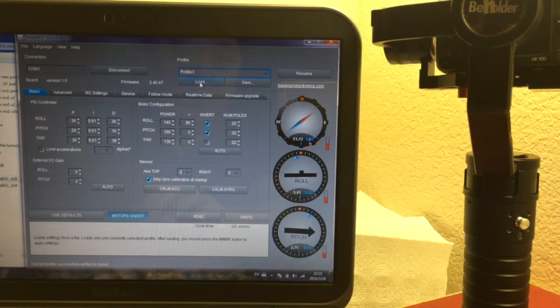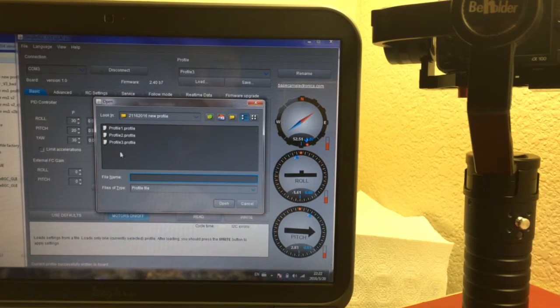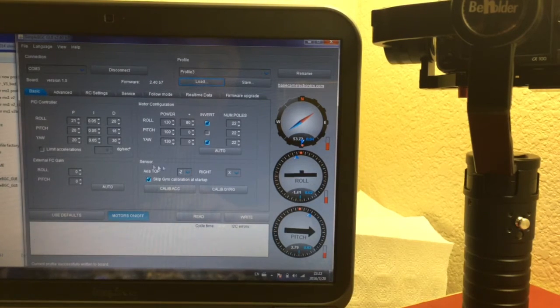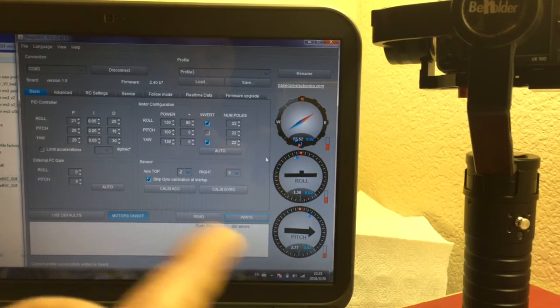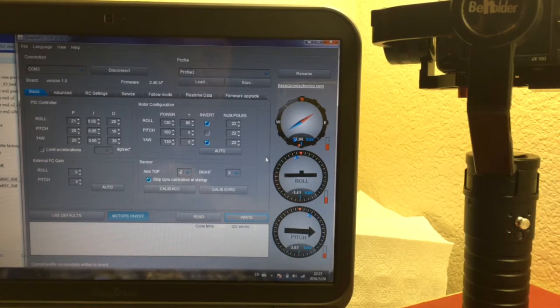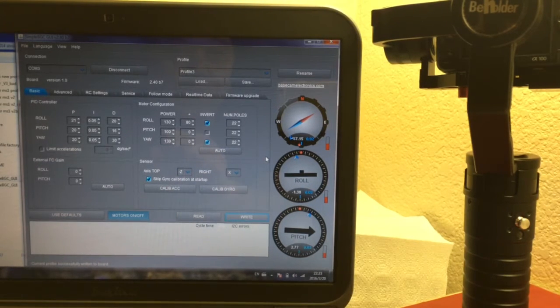Let's load the newest factory profile. That's the profile 3. Then click open. Now the data go into the profile 3, the new one. That's written. Now all the new profiles we have loaded into the gimbal already. But after loading the profile, it doesn't mean your gimbal works very well.